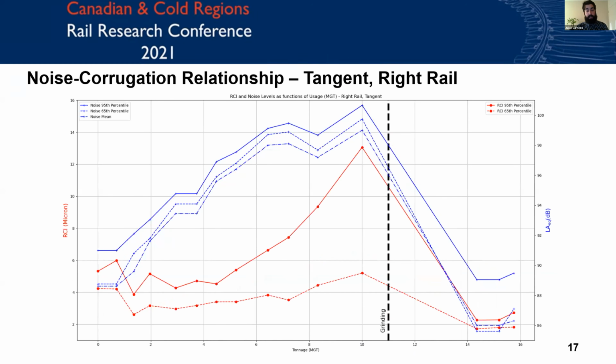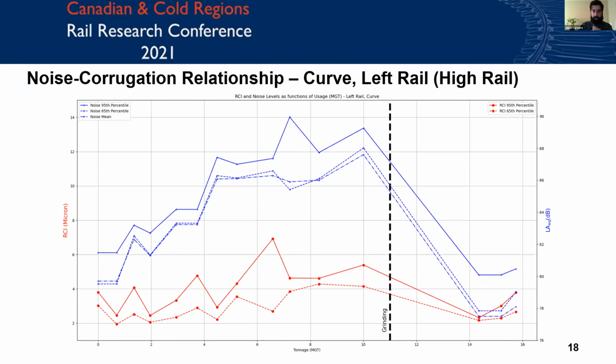Looking at the right rail, we see an interesting sort of concave up growth, not purely linear. It looks to get worse over time, indicating that maybe corrugation begets corrugation, the idea that it's a positive feedback loop. And we see a less pronounced 65th percentile growth, which shows, relative to the 95th, that the worse corrugation is actually growing at a faster rate than the average corrugation, something worth noting, or not average, more median, I should say.